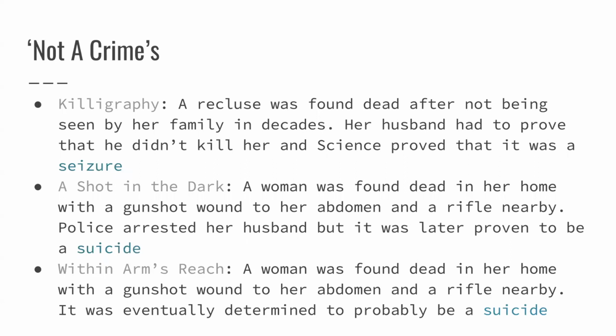A woman was found dead in her home with a gunshot wound to her abdomen and a rifle nearby. Police arrested her husband, but it was later proven to be suicide. And the other one was Within Arm's Reach. A woman was found dead in her home with a gunshot wound to her abdomen and a rifle nearby. It was eventually determined to probably be a suicide.